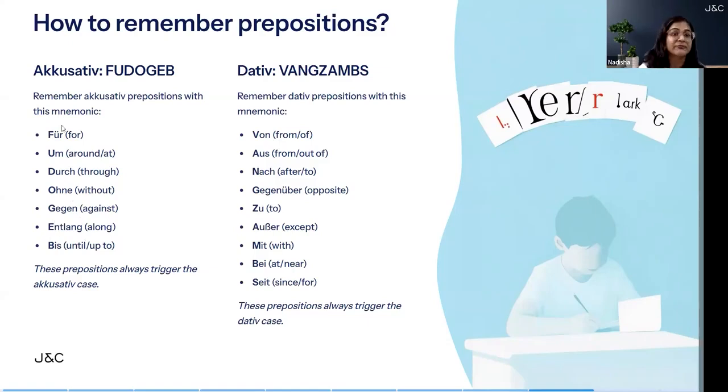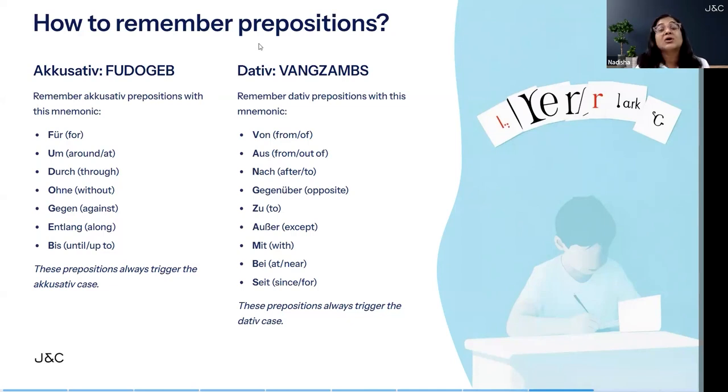You know the meaning, okay? Für is for, um is around or at, durch is through, ohne is without, gegen is against, entlang is along, bis is until or up to. So FUDOGEB is the word if you want to know accusative prepositions.